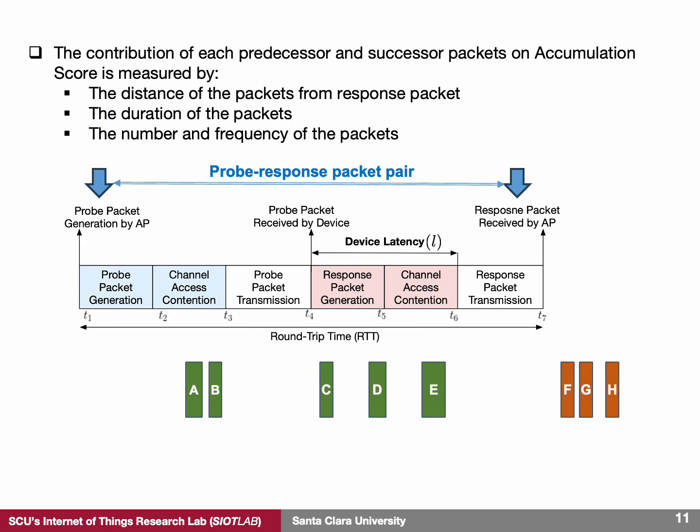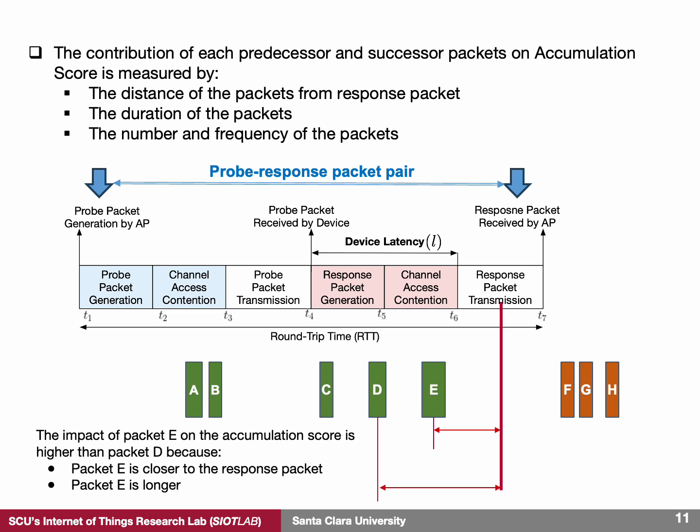For a given probe response pair, the accumulation score is based on the properties of the predecessor and successor packets exchanged around it. The proposed accumulation score takes into account several factors: the distance of these packets from the response time, the duration of the packets, as well as the number and frequency of the packets. For example, as shown in this figure, packet E has a greater impact on the accumulation score than packet D, and this is because packet E is closer to the response frame and is also longer in duration.